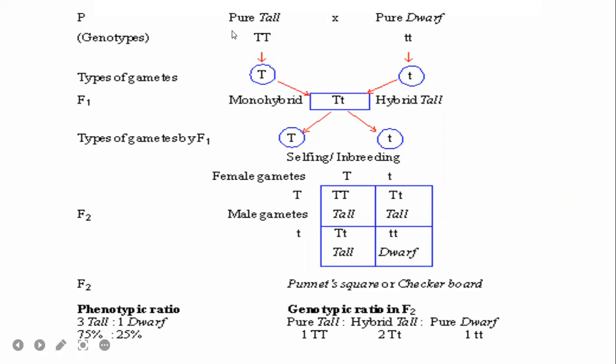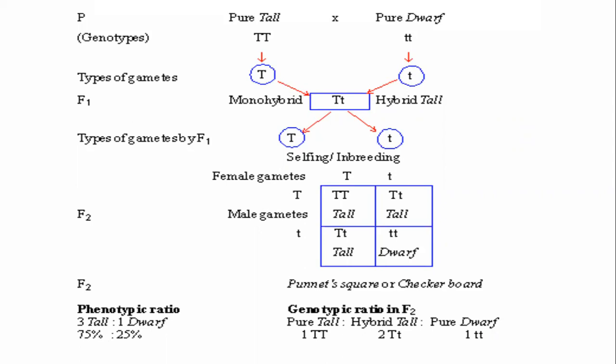Here, when tall and dwarf plants were crossed, why are all the plants tall? He said because tall is the dominant character. So that's why all the plants expressed as tall plants. So the first law of genetics is: characters are determined by factors. Factors occur in pairs. In that, one is dominant, another one is recessive.